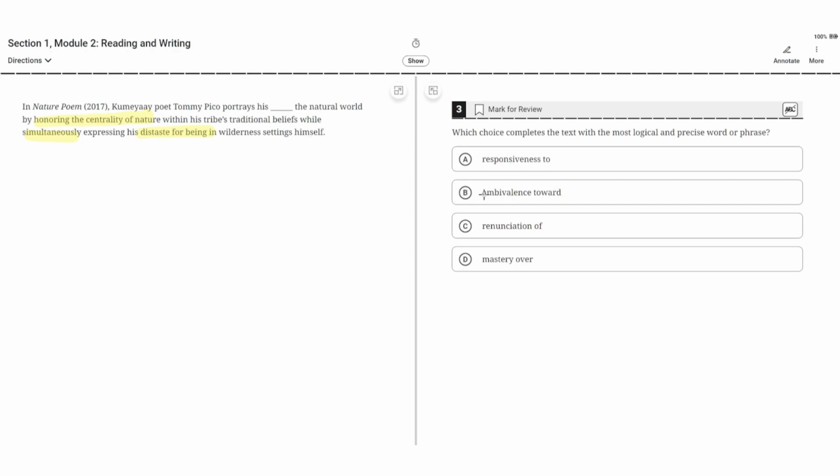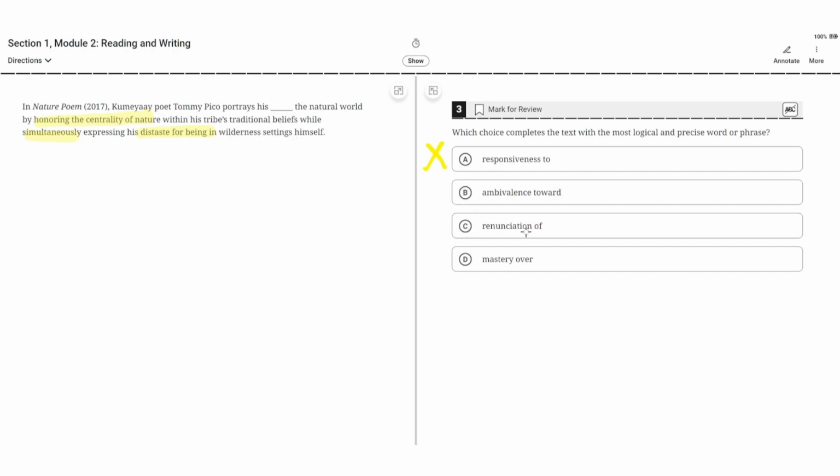So choice A says responsiveness to. This is incorrect because this would imply that he's quick to respond to nature, but that isn't supported by the text, because the text says that he honors the centrality of nature while also distasting being in nature himself. So A is incorrect. B. Ambivalence toward. This seems to be correct because ambivalence means mixed feelings, which reflects what he says in the next part of the sentence, by honoring the centrality of nature while also distasting being in wilderness settings himself. So B seems to be the correct choice.